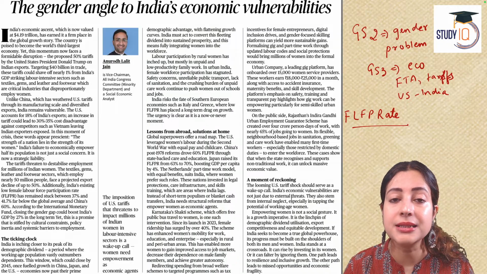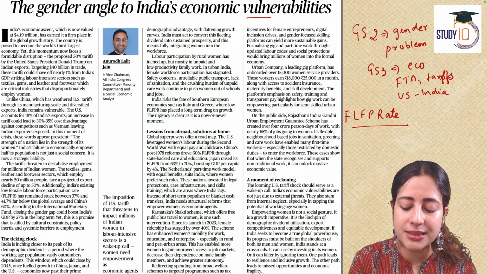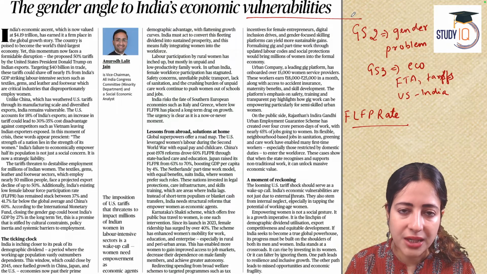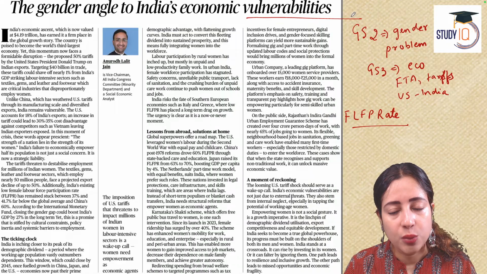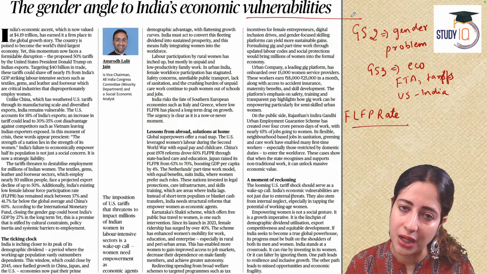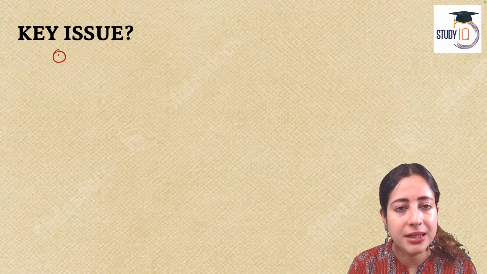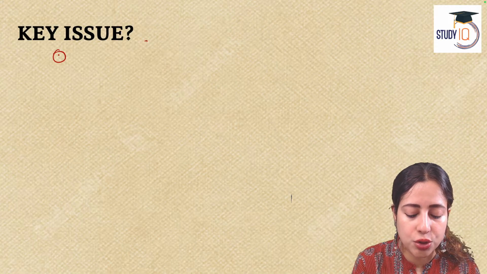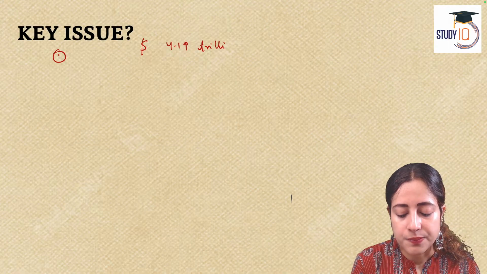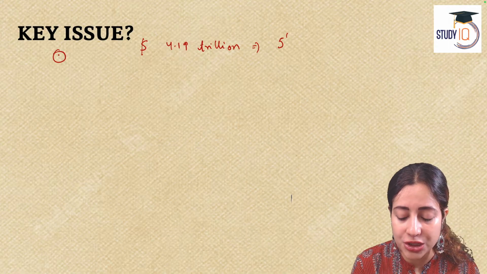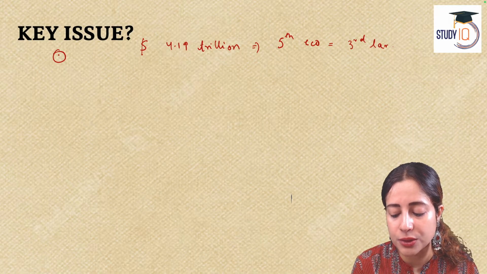So the first article says the gender angle to India's economic vulnerabilities, which means today India is experiencing vulnerability. We are in a very painful situation economically, but women will share a major burden of this problem. How and what's the key argument of the article? Let's have a look. Article begins by saying that India's GDP has reached dollars 4.19 trillion. This has made us the fifth largest economy across the world. Very soon we might also become the third largest economy across the globe.